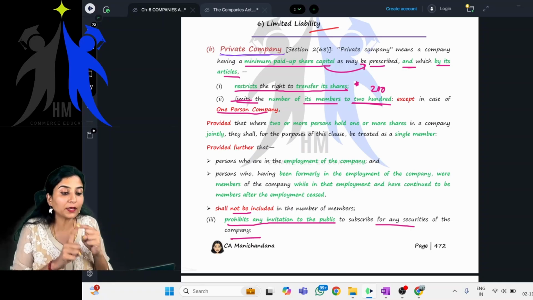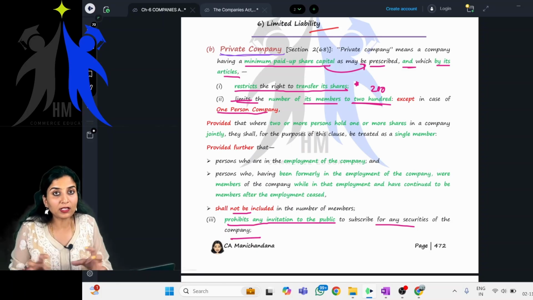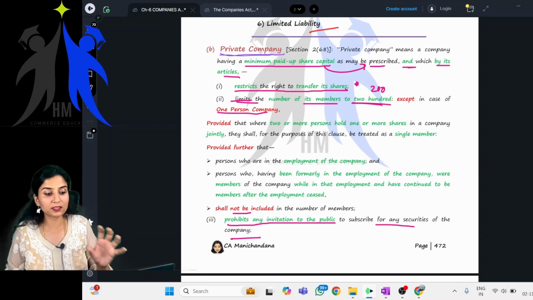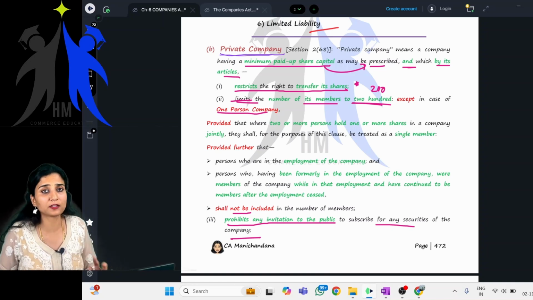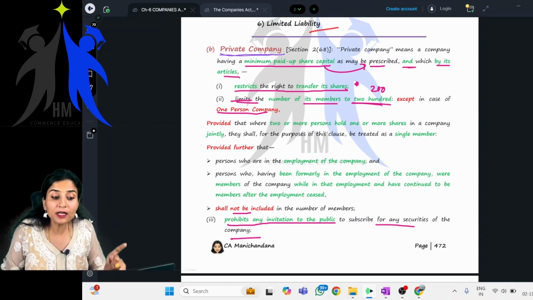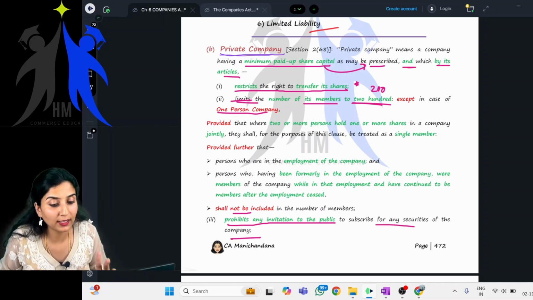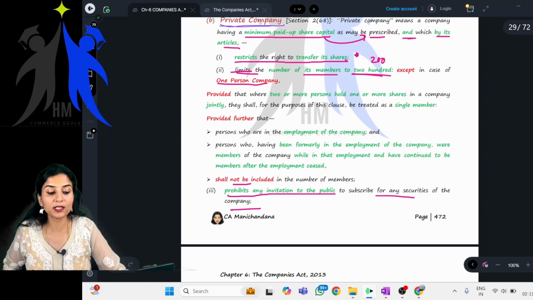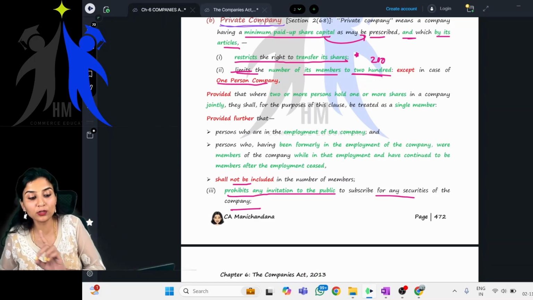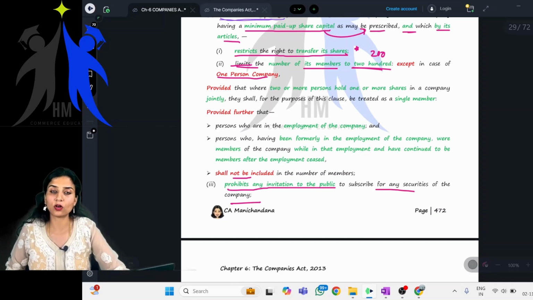So a private company, can it freely transfer its shares? Private company, no. It restricts the right to transfer its shares. It's not easy for the members to transfer their shares. Next, it limits the number of members to 200, except in case of a one-person company, which is only one. Next, the third point is it prohibits any invitation to the public to subscribe for any securities of the company.